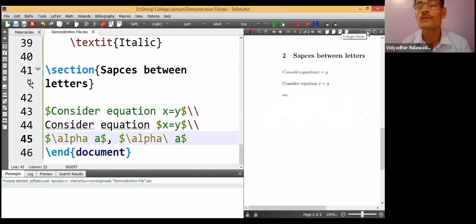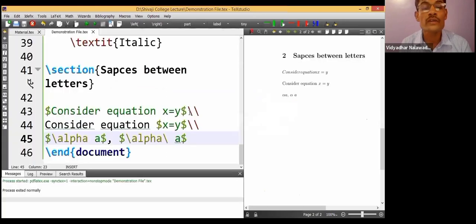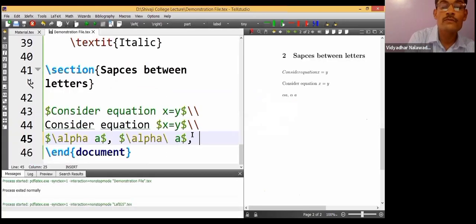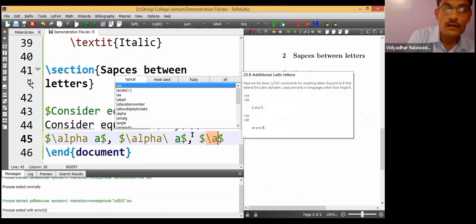If I compile it, let us see the output. Now the space has appeared. Now if I want to increase more space on that, what to do? There is one more command called